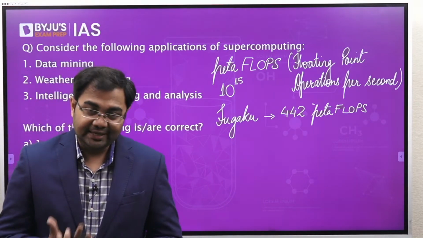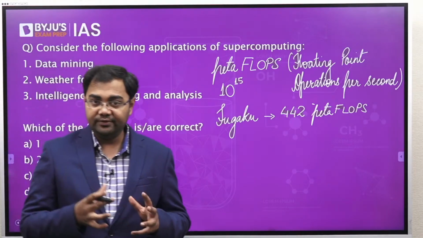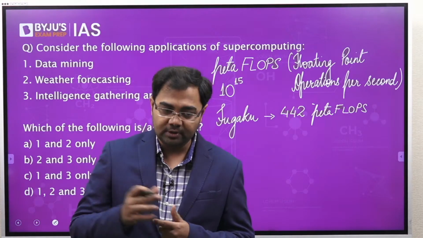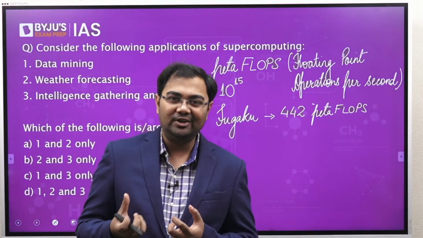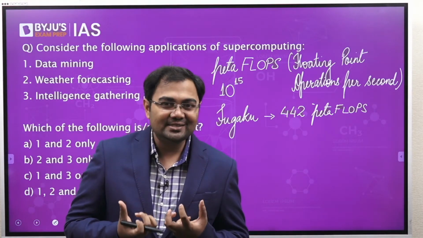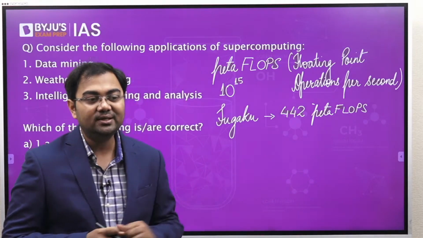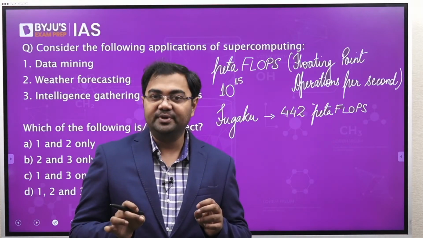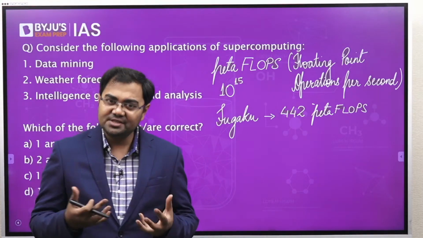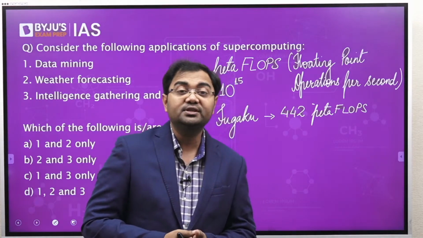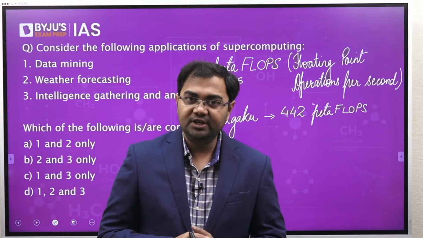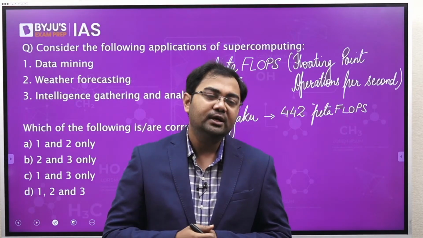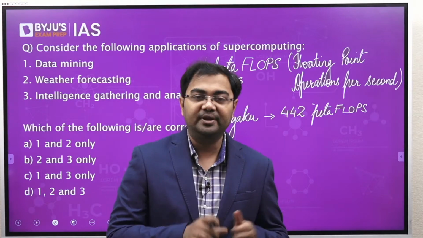Now if you talk about the Indian supercomputers, you will see that most of our supercomputers have a peak performance of almost 3 to 3.5 petaflops. You might think that 3 to 3.5 petaflops is a very slow speed as compared to what we see here, but even a speed of 3 petaflops is a significant speed. It's a very good speed to have. And yes, we have been working on having faster supercomputers and faster computation speeds, but right now we have a peak performance of almost 3 to 3.5 petaflops, which is also a very good speed to have.